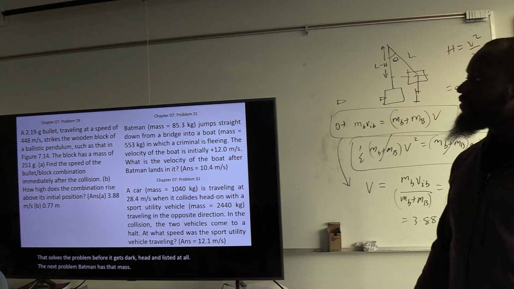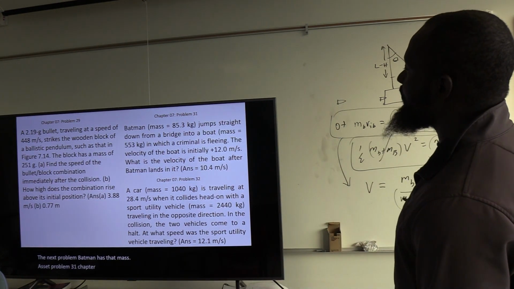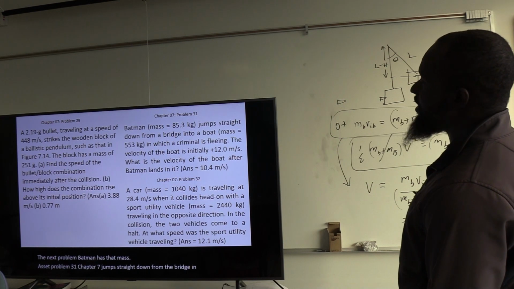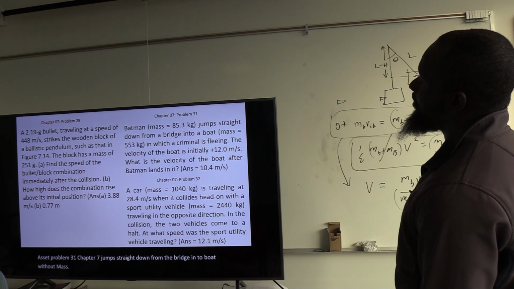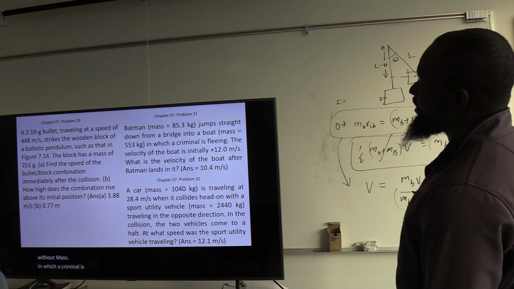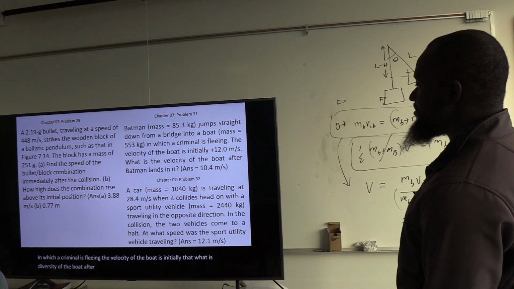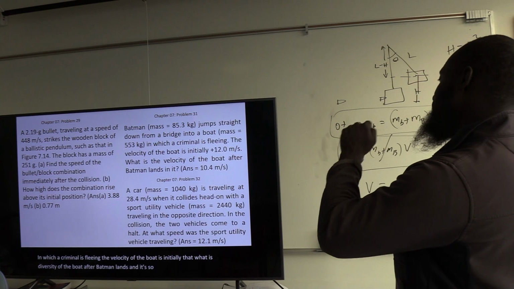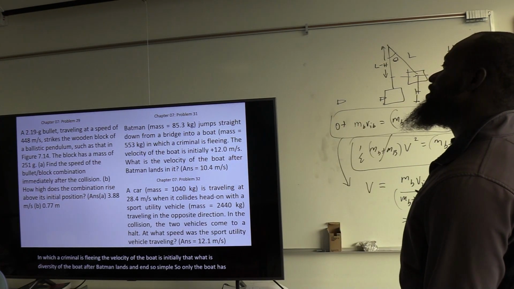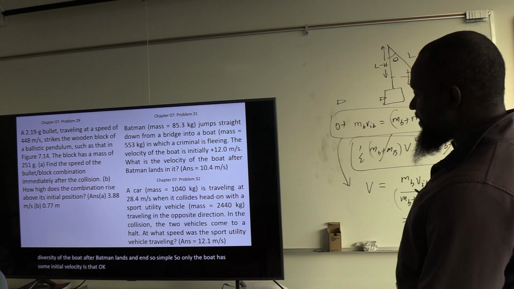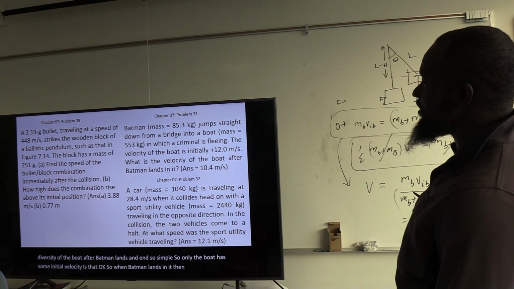The next problem, Batman has that mass. That's problem 31, chapter 7. Jump straight down from a bridge into a boat with that mass, in which a criminal is fleeing. The velocity of the boat is initially that. What is the velocity of the boat after Batman lands in it? So simple. So only the boat has some initial velocity. Is that okay? So when Batman lands in it, then Batman changes the velocity of the boat.